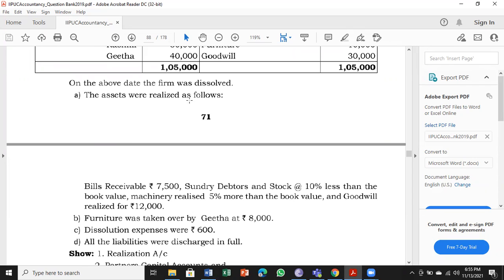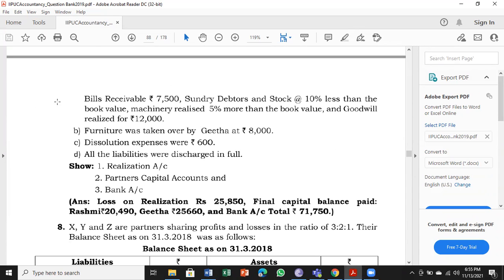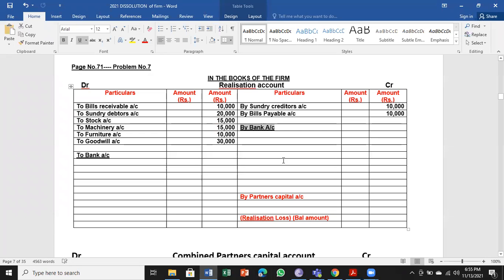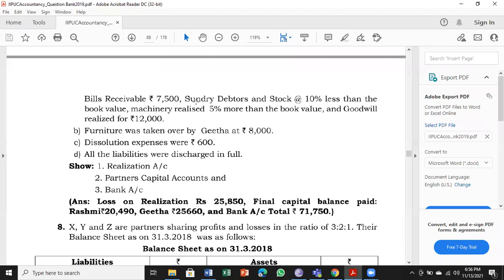Coming to the assets realized by the business, that is selling the assets and receiving cash. Let us go for the first one. Bills receivable 7,500. So as I told, money received will be entered on the credit side of the realization account. Instead of cash account, we are going for bank account because it is given in the balance sheet cash at bank. So first one, we go for bills receivable. Amount is given very clearly, 7,500.